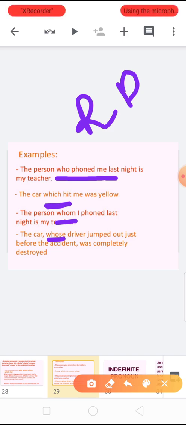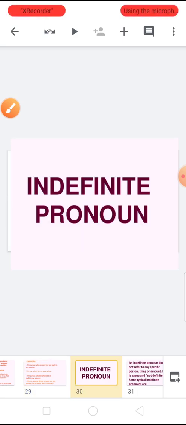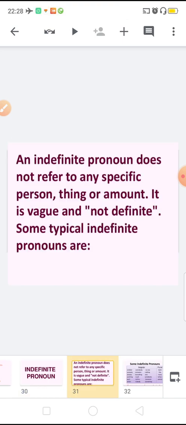Okay, these words are in the middle of the sentence. Now the sixth kind of pronoun is indefinite pronoun. What is the sixth kind of pronoun? Yes, it is an indefinite pronoun. Now see a definition. An indefinite pronoun does not refer to any specific person, thing or amount. It is vague and not definite.